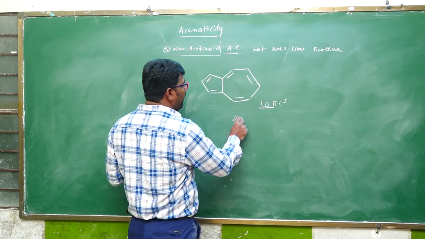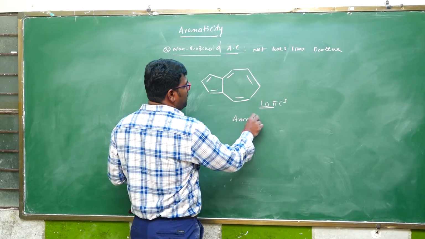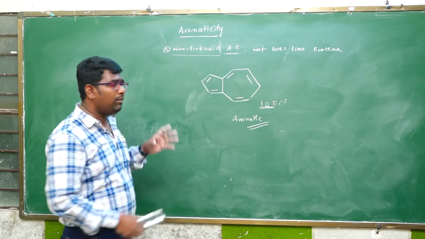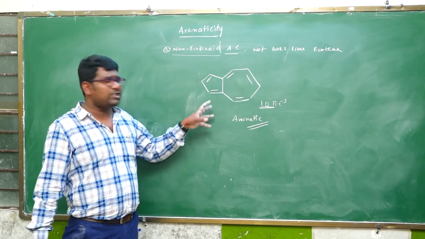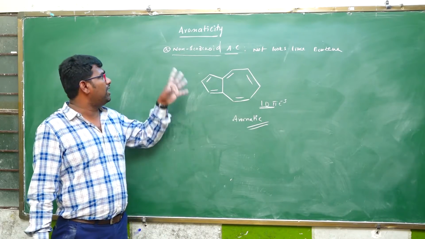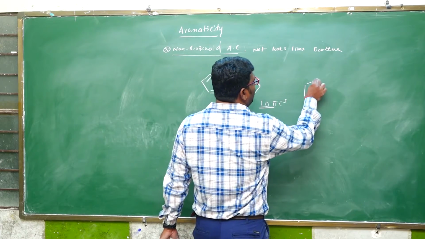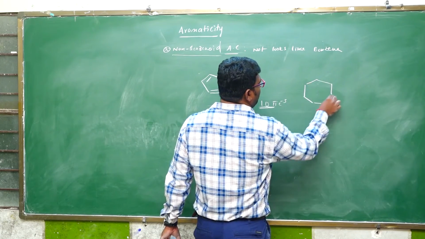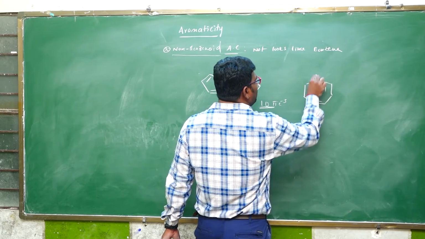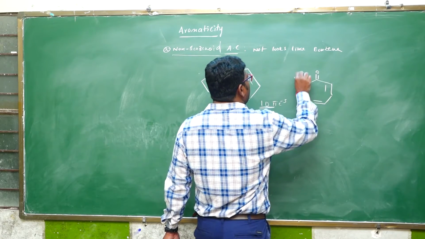Therefore, it is an aromatic compound, but not a benzenoid aromatic compound, since it does not look like a benzene ring. Therefore, it is called a non-benzenoid aromatic compound. One more example is tropolone.